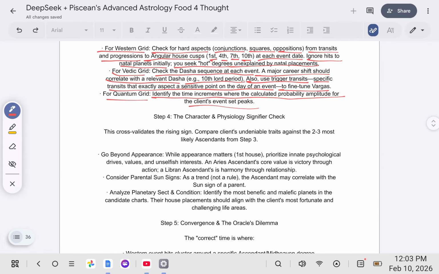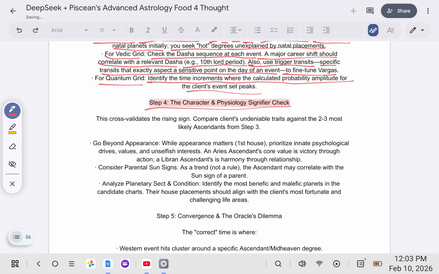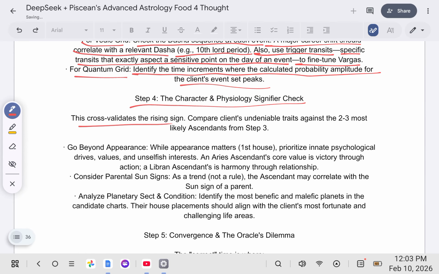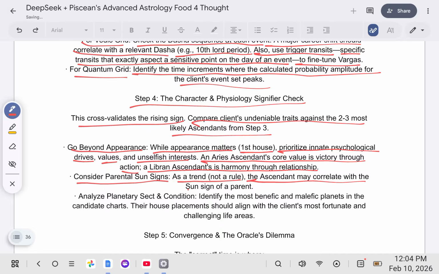Okay. Step 4 is the character and physiology signifier check. This cross-validates the rising sign. Compare the client's undeniable traits against the 2 to 3 most likely ascendants from step 3. We're going beyond appearance. And while appearance matters, the first house, prioritize innate psychological drives, values, and unselfish interests. An Aries ascendant's core value is victory through action. A Libran ascendant is harmony through relationship. Consider parental sun signs as a trend, not a rule. The ascendant may correlate with the sun sign of a parent.